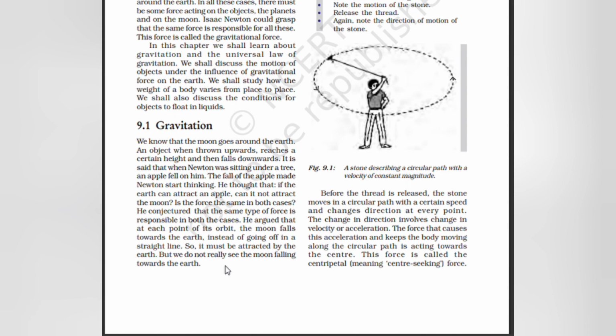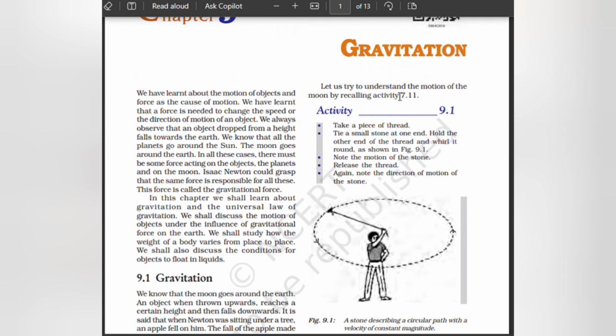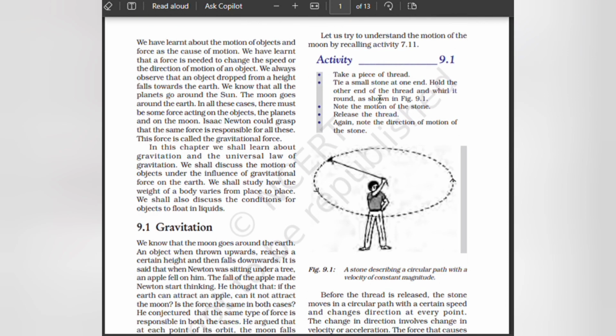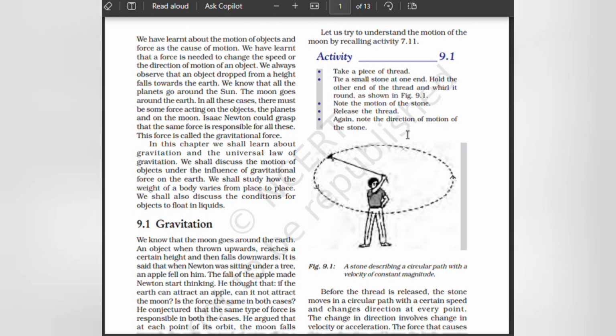But we do not really see the moon falling towards the earth. Let us try to understand the motion of the moon by recalling an activity. Take a piece of thread, tie a small stone at one end, hold the other end of the thread and whirl it round. Note the motion of the stone. Release the thread. Again note the direction of motion of the stone.